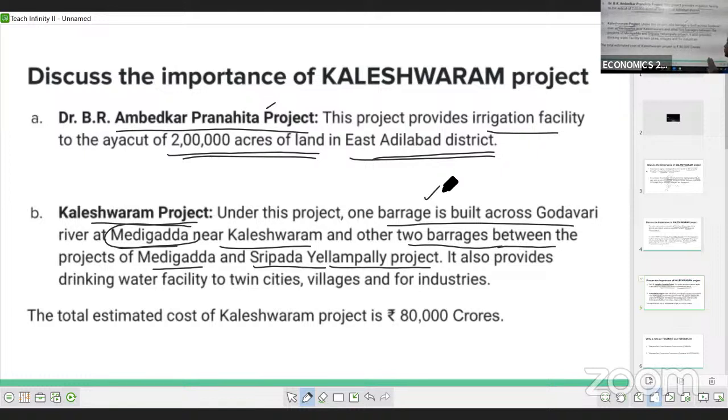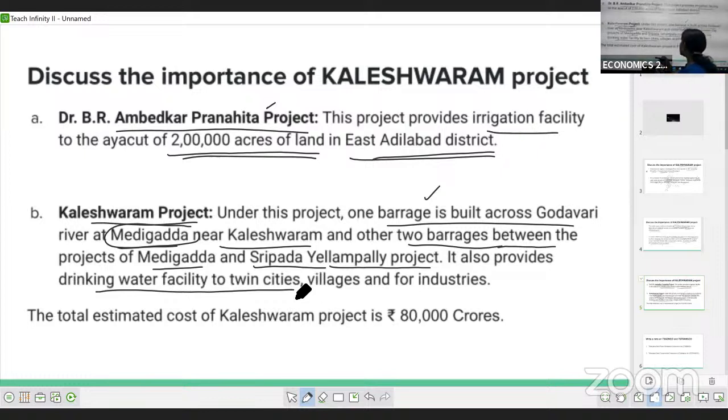With the help of this Kaleshwaram project, they have a plan to supply drinking water facility in the twin cities. What are twin cities? Like Hyderabad and Secunderabad are twin cities. So they decided to supply drinking water in the twin cities.